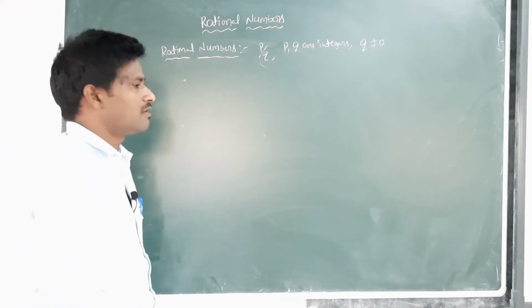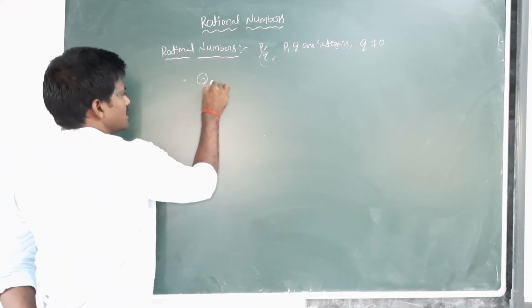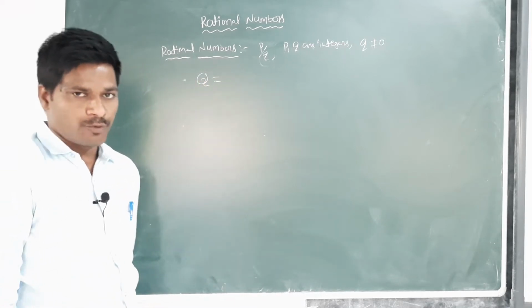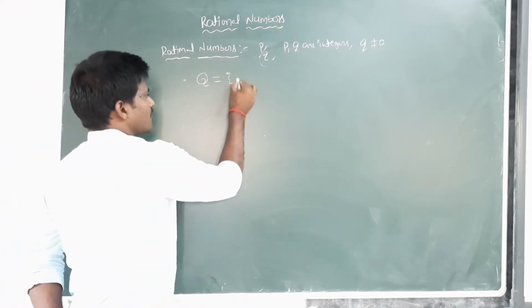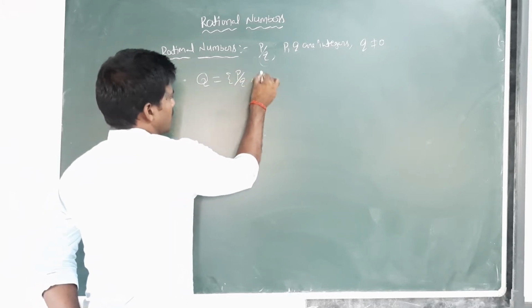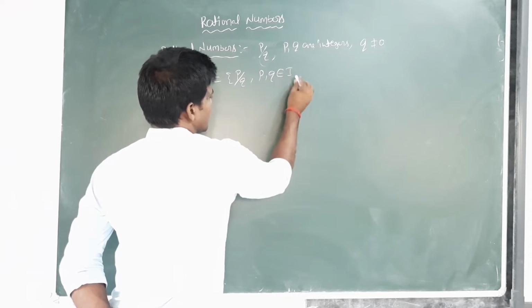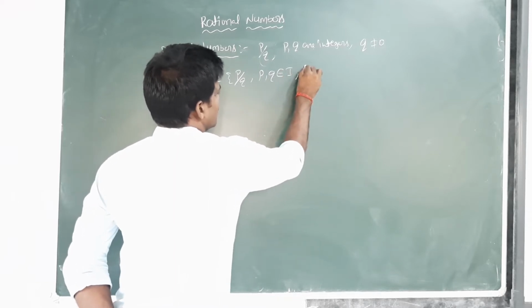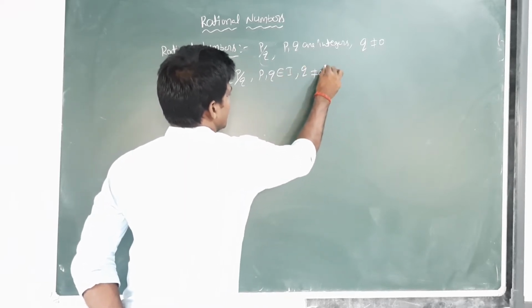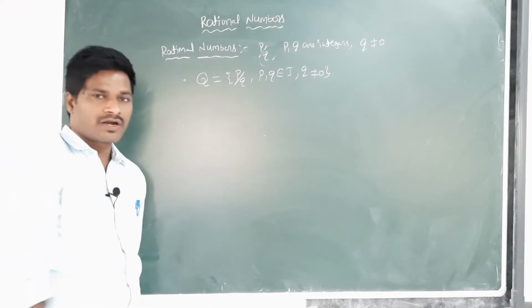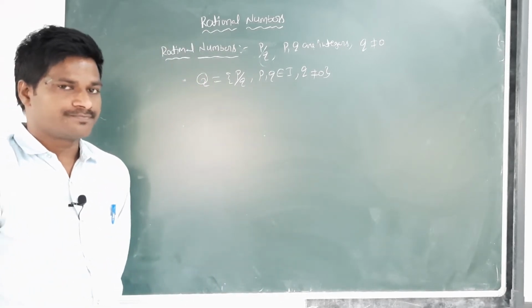The set of all rational numbers can be represented by capital Q, equal to the set of p by q, where p, q belong to integers Z and q is not equal to 0.